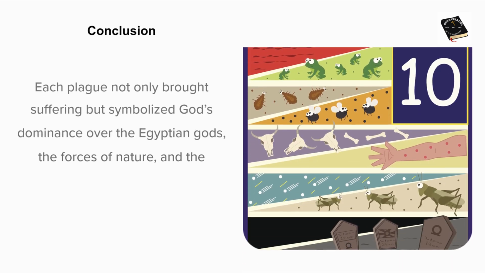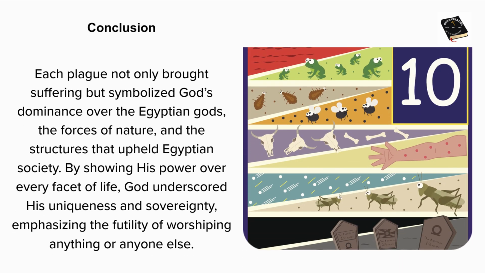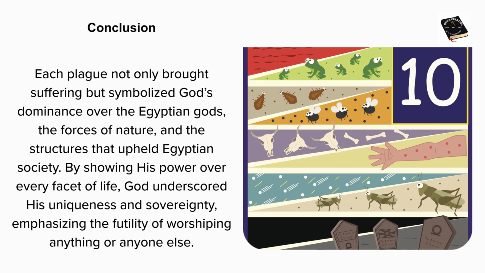Conclusion. Each plague not only brought suffering but symbolized God's dominance over the Egyptian gods, the forces of nature, and the structures that upheld Egyptian society. By showing his power over every facet of life, God underscored his uniqueness and sovereignty, emphasizing the futility of worshipping anything or anyone else.